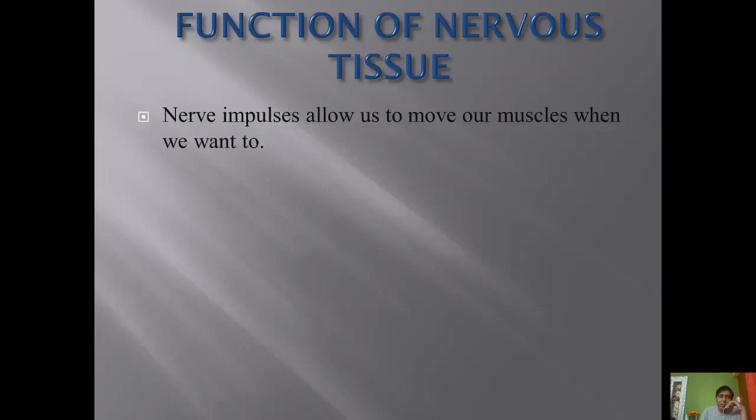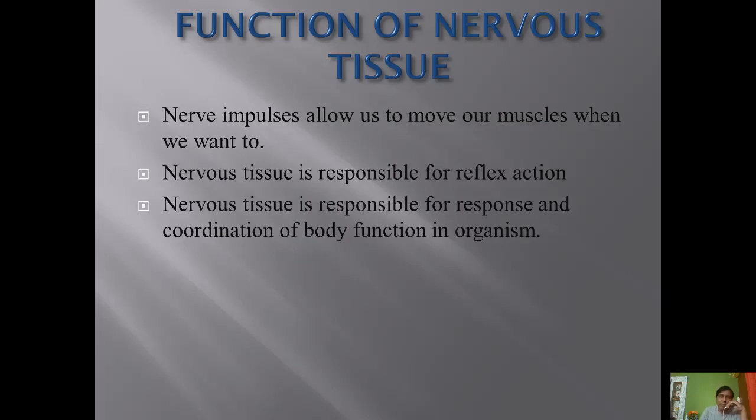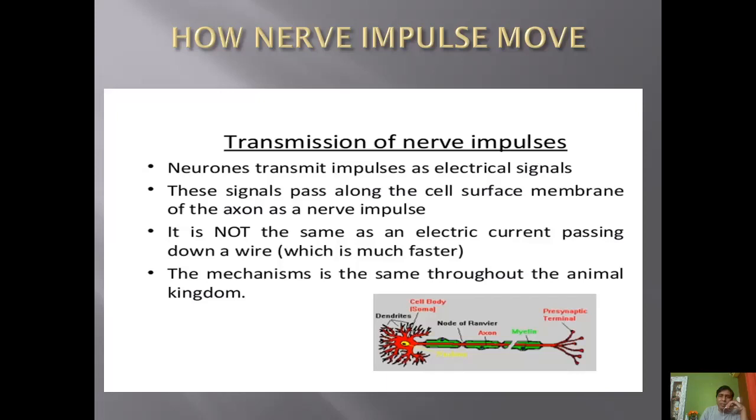It allows the impulses to move our muscles when we want them to, and the nervous tissue is also responsible for reflex action, the immediate action of the body towards any stimuli. Nervous tissue is also responsible for responses and the coordination of body functions in our body. Slide 7 is going to show the connection between two neurons. Here I told you earlier that I will be taking up the issue of transmission of nerve impulse.